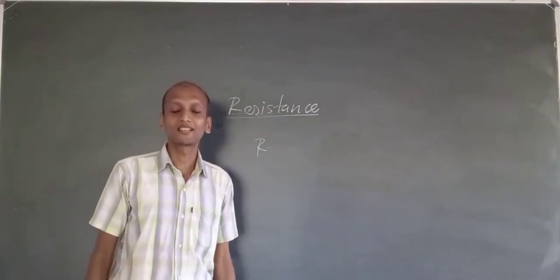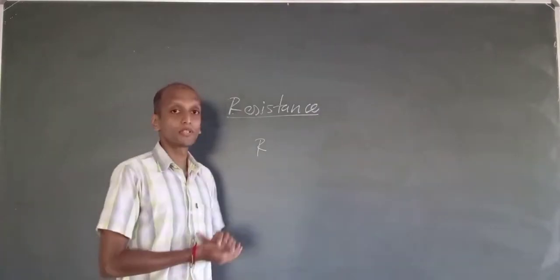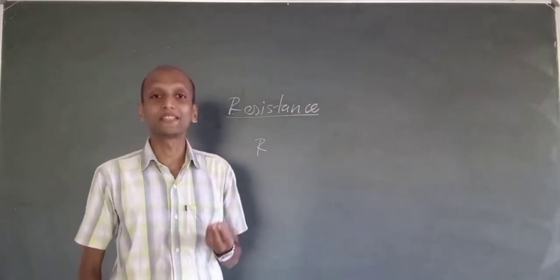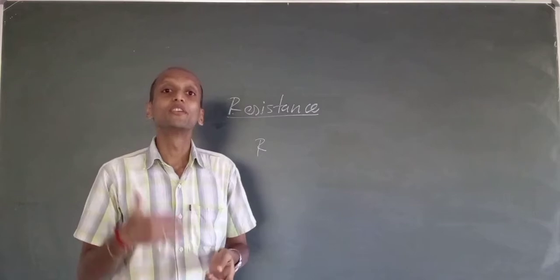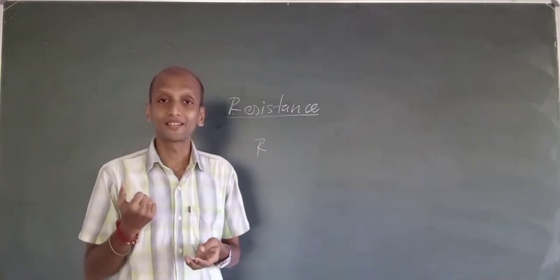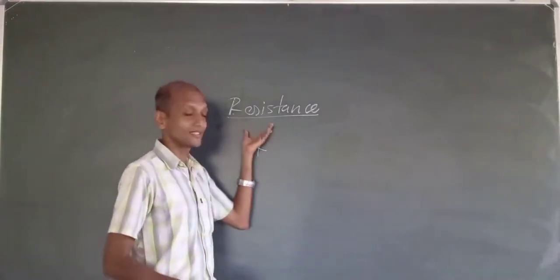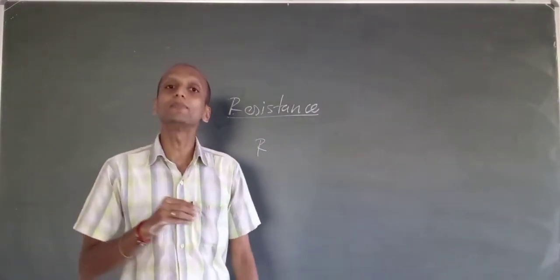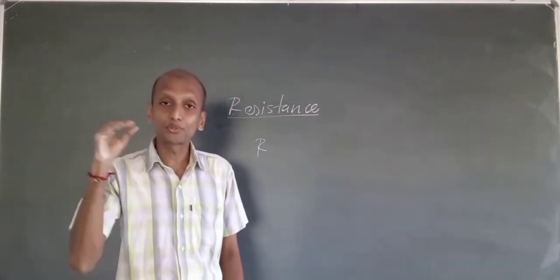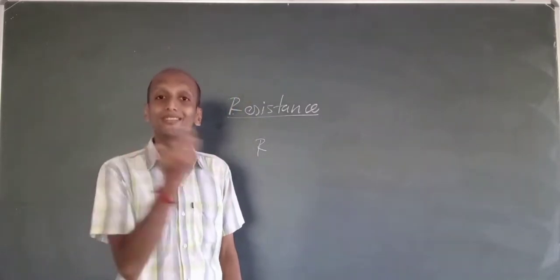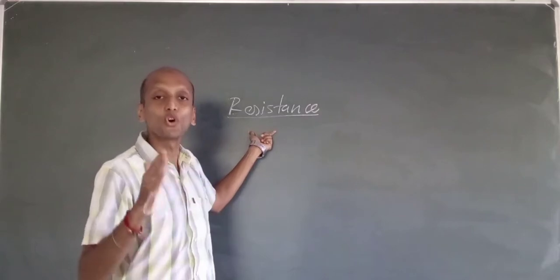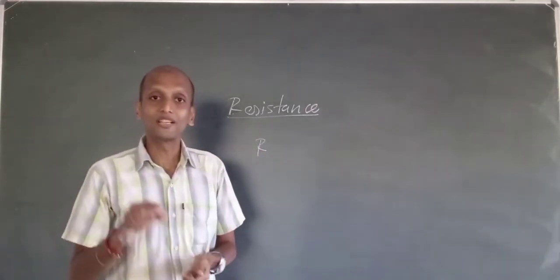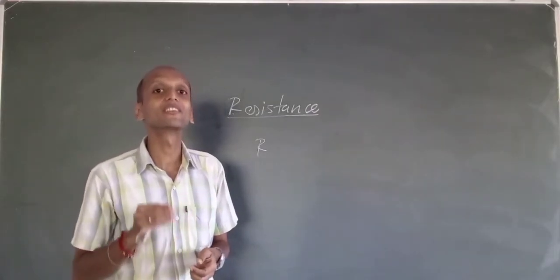Students, in today's class, we will be discussing a property called resistance. Resistance is the property of certain material which opposes the flow of electric current. Whatever the material may be, when it comes to the flow of electric current, it is the property which opposes that flow. Different materials have different resistance.